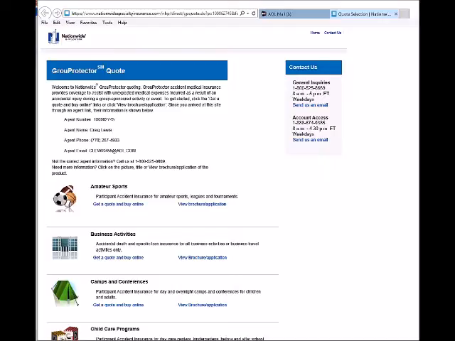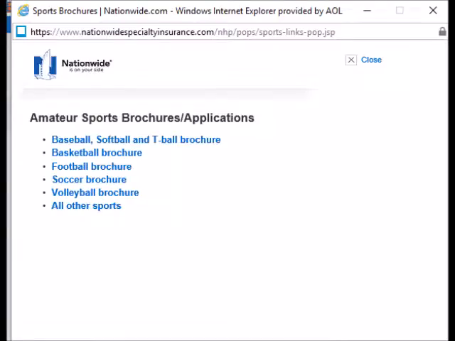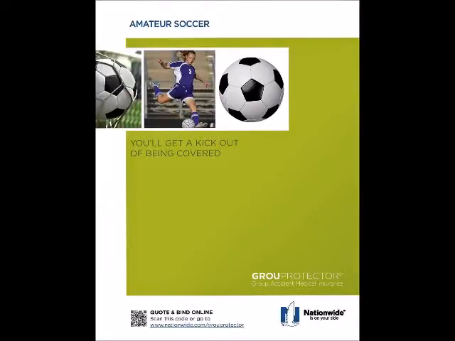You'll see two links. Click on View Brochure/Application. You'll see a list of sports. Click on your sport, and the brochure will download. Print out the brochure to work with and then restart this video. I am using soccer as an example.